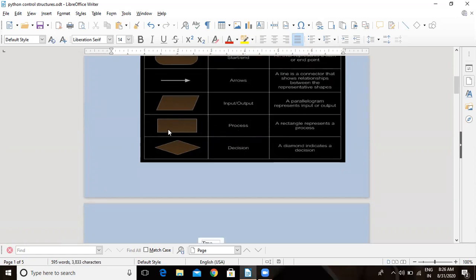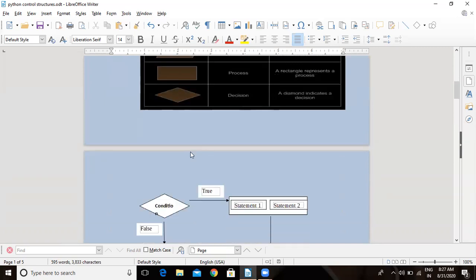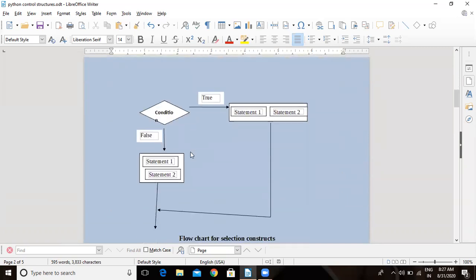In a rectangle we will show the process. Process means some calculation part. Next is the diamond shape, in which you will be giving the condition. That condition is to be checked whether it is true or false. It returns a Boolean value. Now let us understand the flowchart for decision construct.